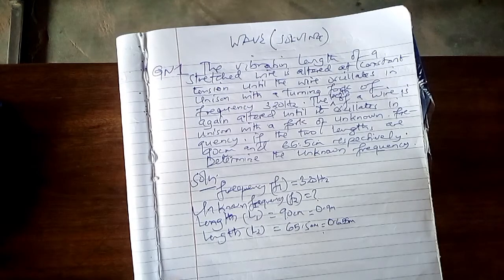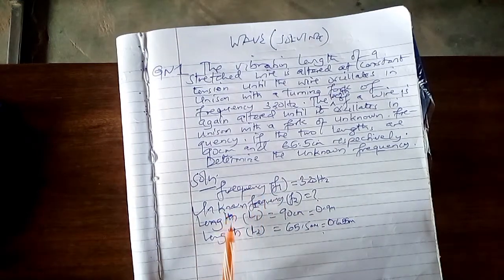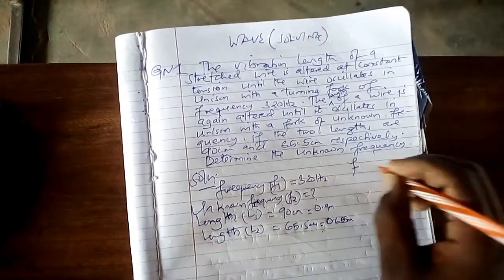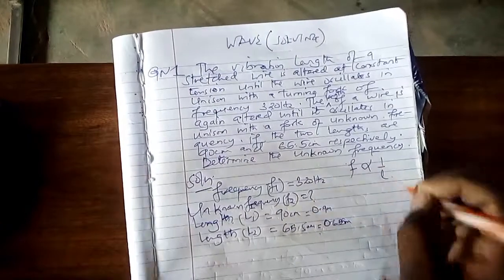Sasa kutoka hapo, ili kusudi tuweze kuinsert the formula, ni lazima tujue, je, swali letu linahusisha factor ngapi ambazo zina affect the frequency of vibration of the string. We have a question that tends to relate only two factors. The first factor is frequency and the second factor is length. So here we have only two factors, frequency and length. The first factor is that the frequency of vibration of the string is inversely proportional to the length of the string. Nasema kwamba factor ya kwanza, ikiwa frequency anakuwa ni moja kwa length. Means what?